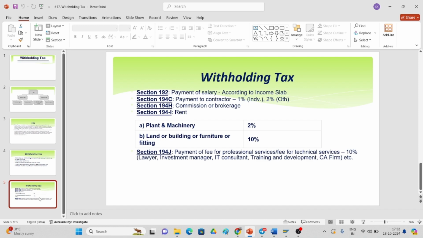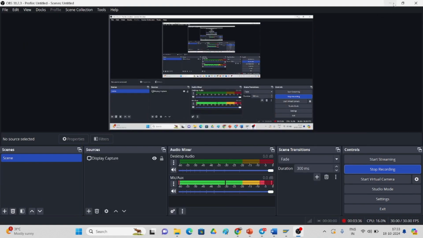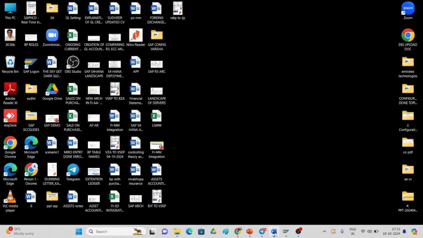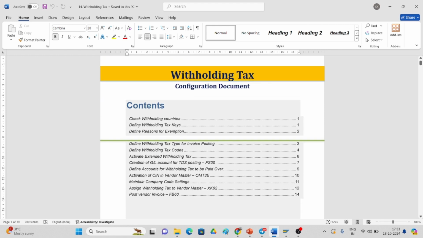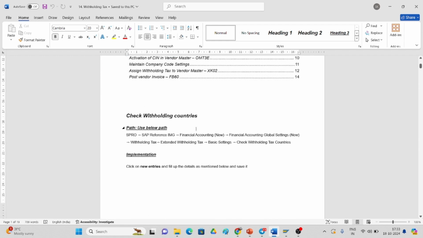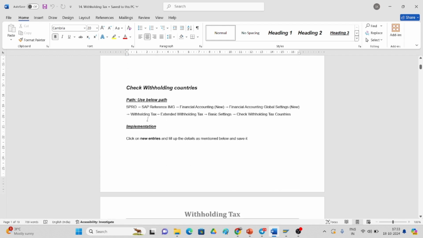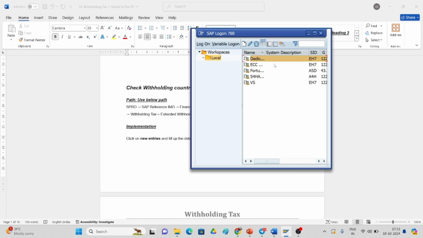We will see one by one what we have to do. For this we have to do the configuration in SAP. We will see what the configuration steps are one by one. These are the documents and configuration steps we have to follow. So if you go and see, check withholding countries, there are so many countries. In SAP they are predefined. For suppose, I'm going to sign in.